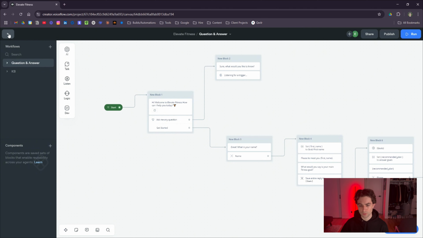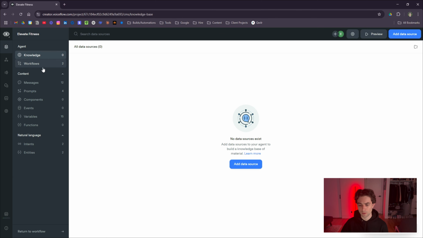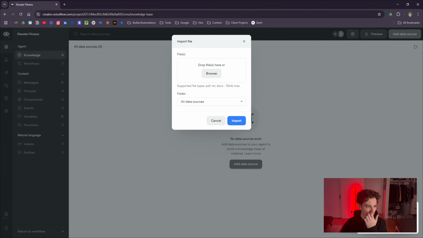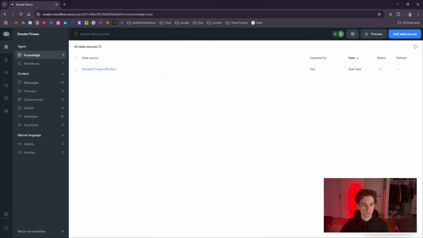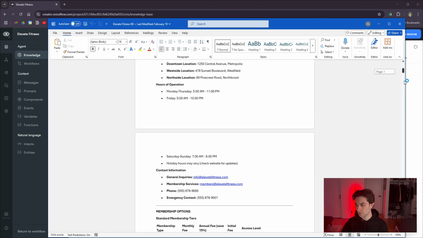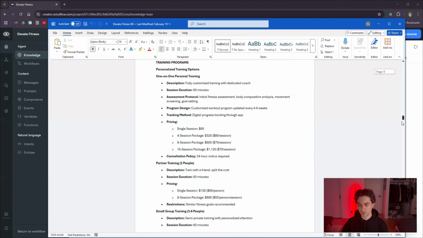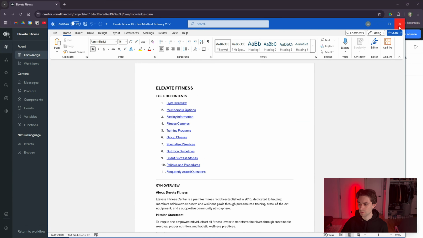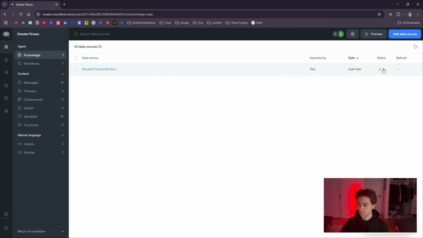So the first step we're going to do is go to Knowledge, and I'm going to upload a fake knowledge base. I'm going to do Upload File, and then I'm going to drag this in here and click Import. You'll notice that this knowledge base is actually just written by ChatGPT. It's not a real knowledge base. This is a fake gym. This is a fake company. But I have a bunch of random information that's going to be accessed through the agent. It's a few pages long with a bunch of programs, pricing, memberships, things like that. So that has successfully been uploaded.